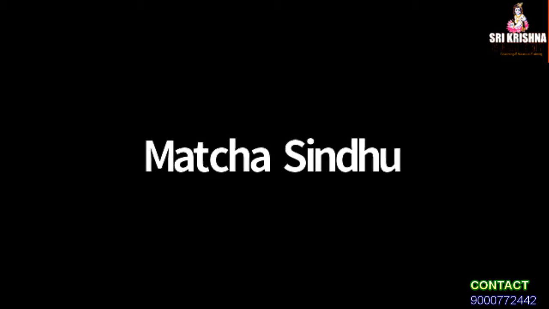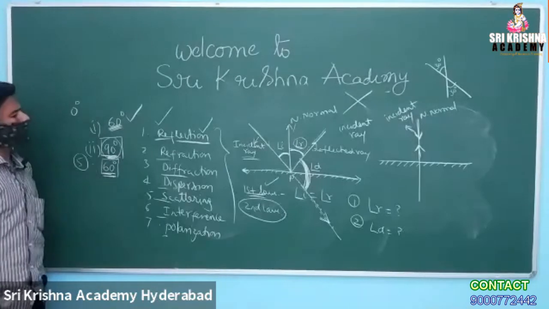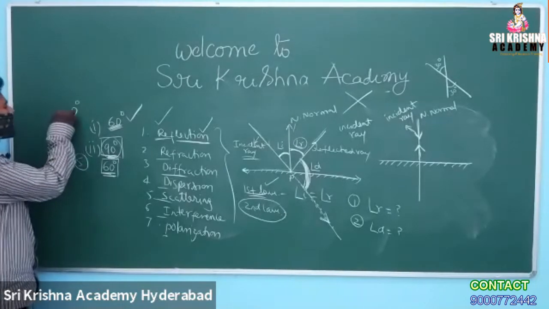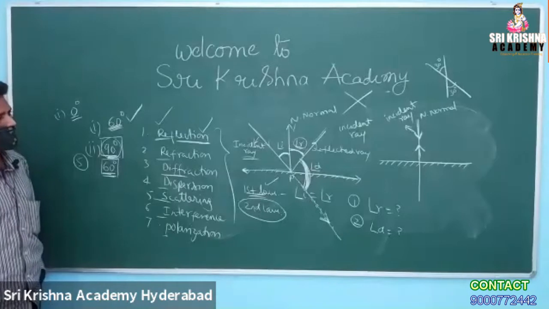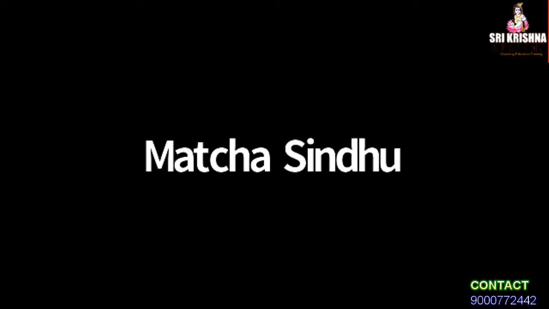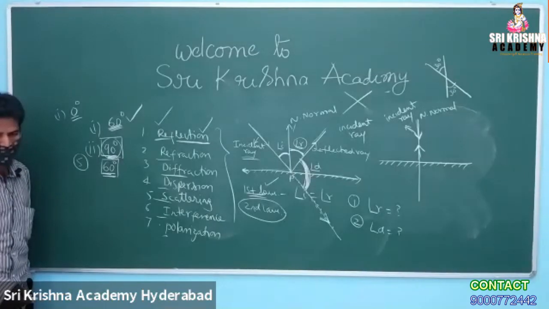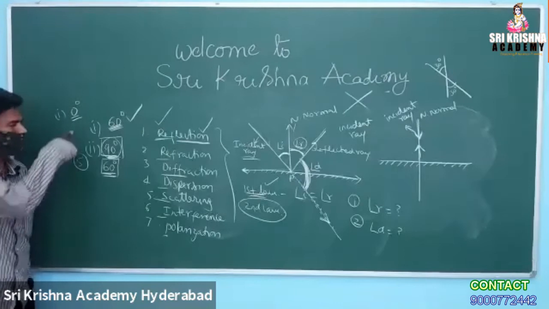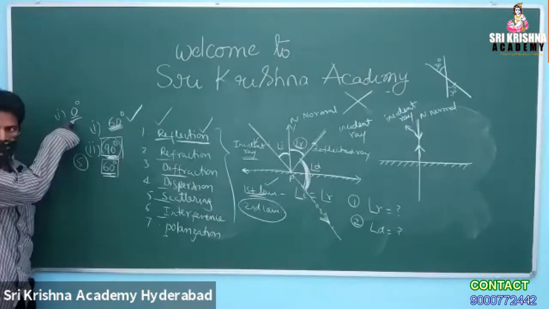Sir, is it 0 degrees? Who told the answer? 0 degrees. Which one, first or second? First one, the reflected angle. Yes, sir.